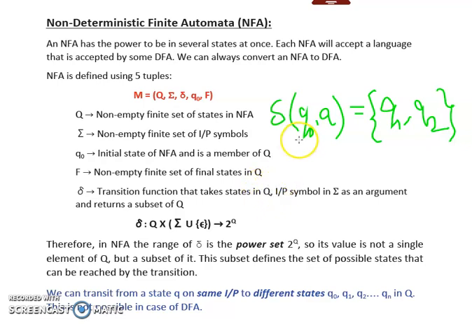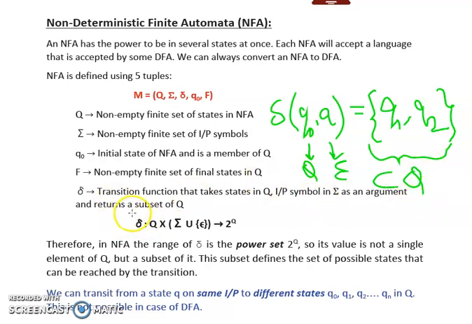The first argument, here q0, is from the set capital Q. The second argument is taken from sigma, that is the set of input symbols, and then it will return a subset of capital Q, that is a subset of the set of states.